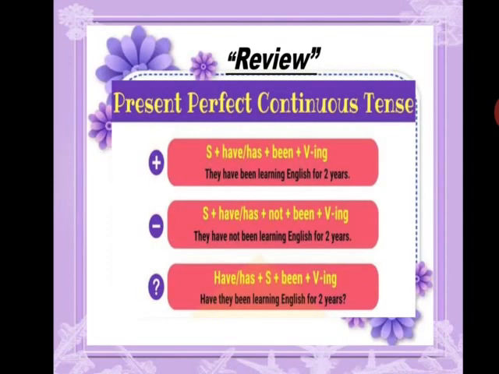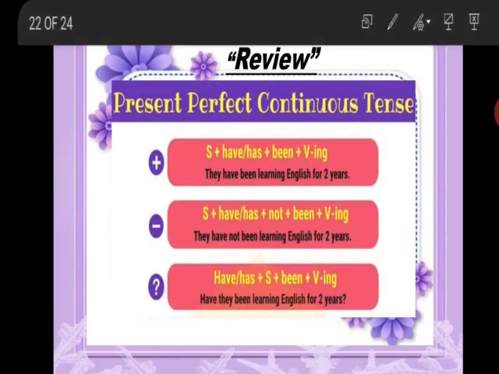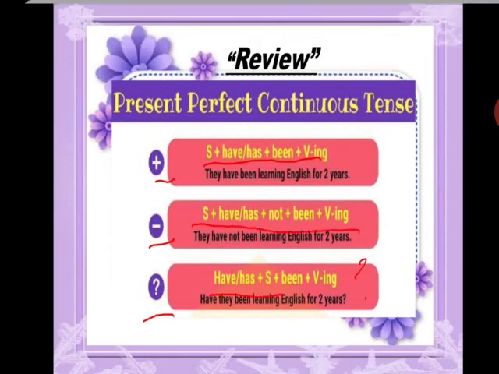Okay, now students, this is review time, and now we will wrap up today's lecture. It was about present perfect continuous tense, and we talked about three types of sentences: affirmative, negative, and interrogative sentences. Affirmative sentences are positive sentences. In positive sentences, we just use has, have, been plus ing. In negative, we use not, and in interrogative, we put a question mark at the end and the helping verb at the start.